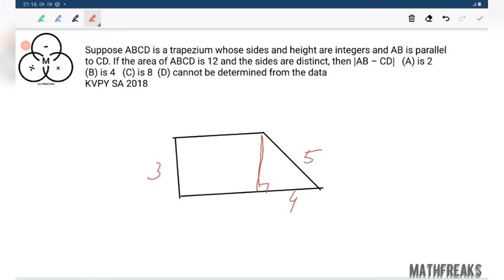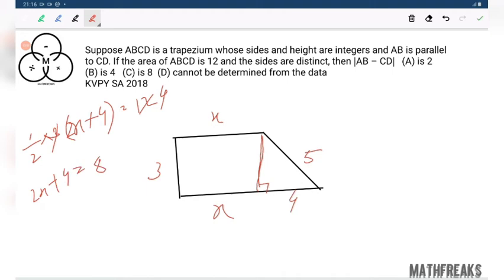Then, let this be x, this be x. Twice of x plus 4, times 4 over 2, equals 12, so twice of x plus 4 equals 6... x equals 2. This is 2, this is 2.